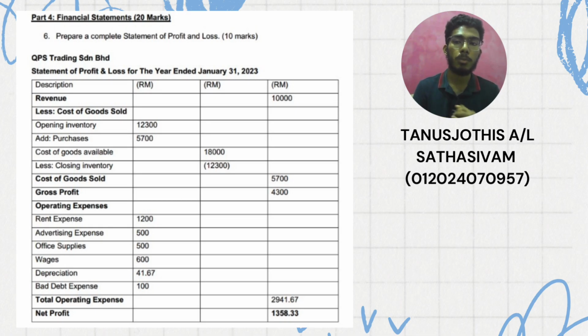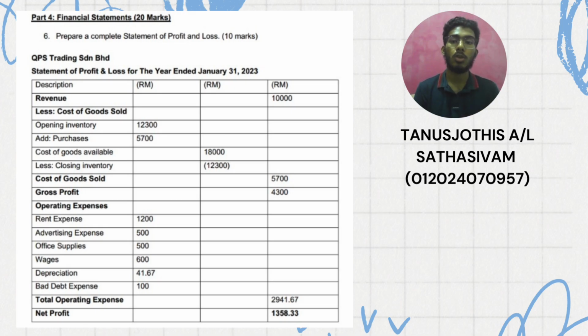The formula for gross profit is very simple. We just take our revenue and less it with our cost of goods sold. So our revenue in the table was 10,000 ringgit and our cost of goods sold was 5,700 ringgit. So when we less it, we get the answer of 4,300 ringgit. So that's our gross profit.